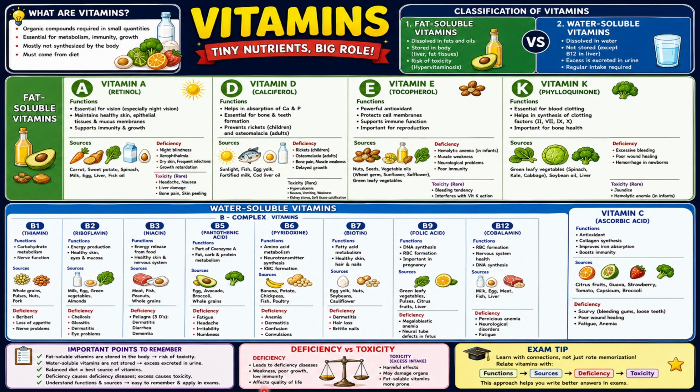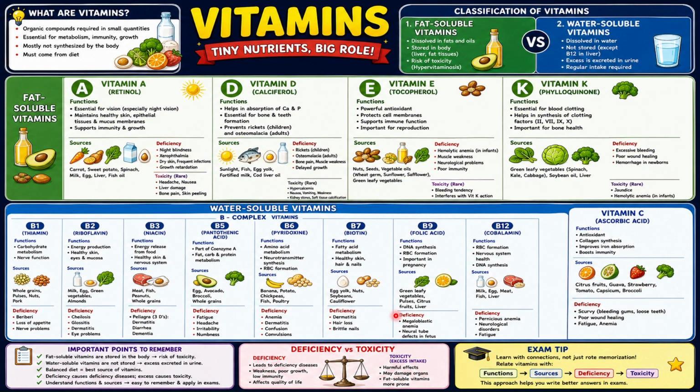Deficiency affects the quality of life, but toxicity will hinder your daily functioning. There's a difference between affecting the quality of life and hindering the daily function of life. Toxicity is bad, whereas deficiency is less severe and will not restrict you from doing anything. Deficiency will reduce your efficiency, but it will not stop you from doing things.